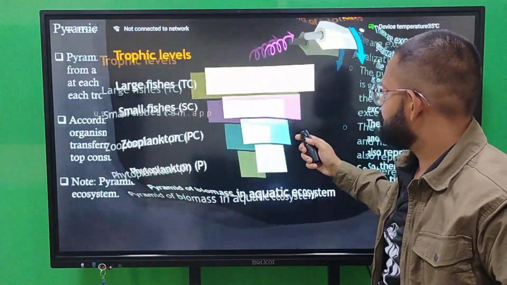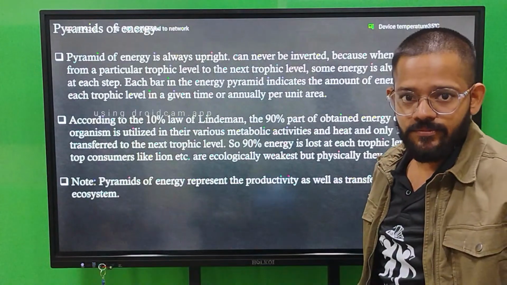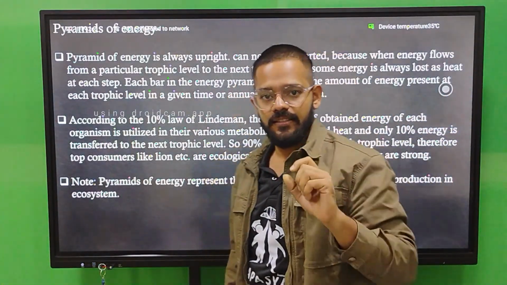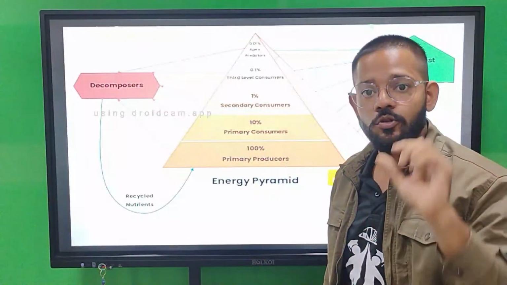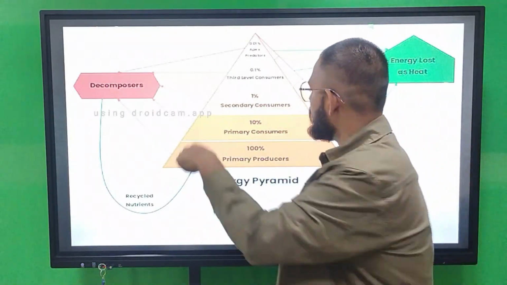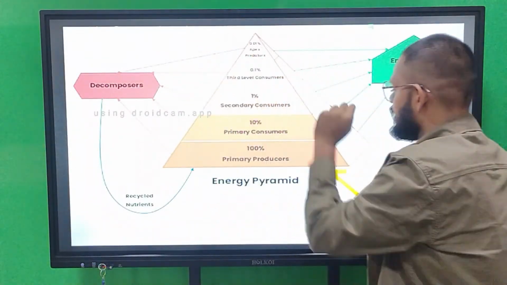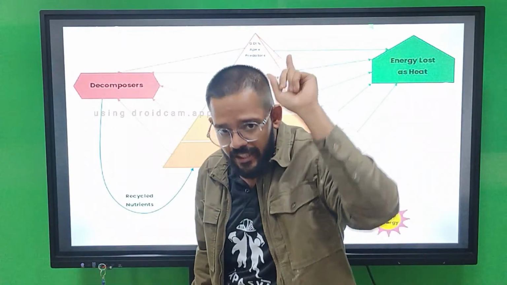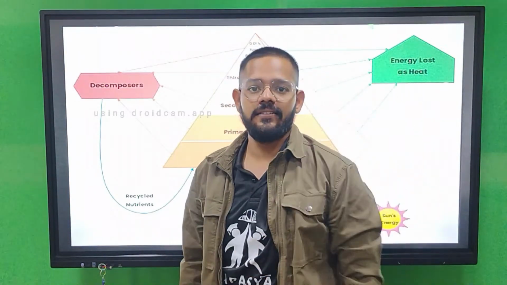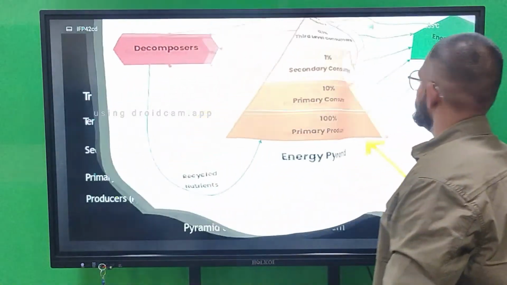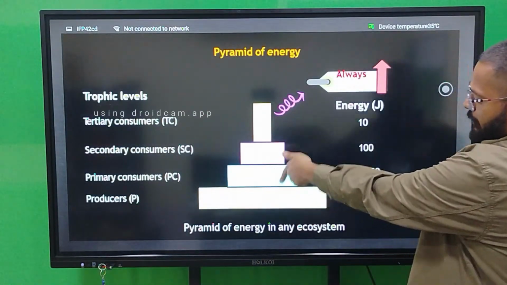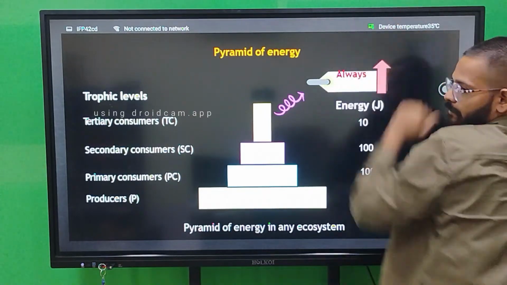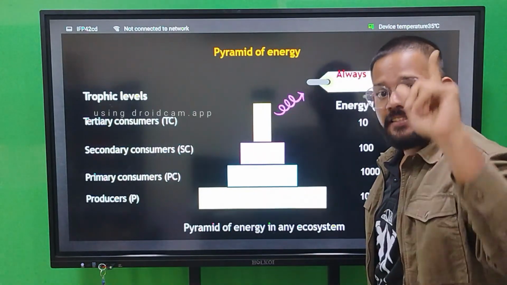Now the next one is the pyramid of energy. This will show you the flow of energy. Pyramid of energy tells you the flow of energy from one trophic level to another trophic level, and the pyramid of energy for every ecosystem on this earth is always upright. This is the pyramid of energy, which is always upright.